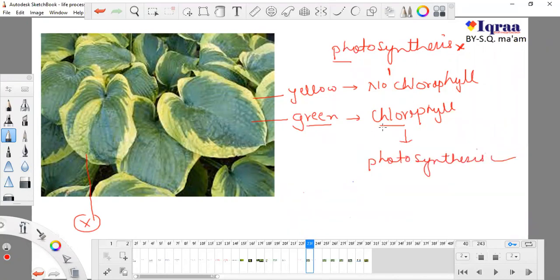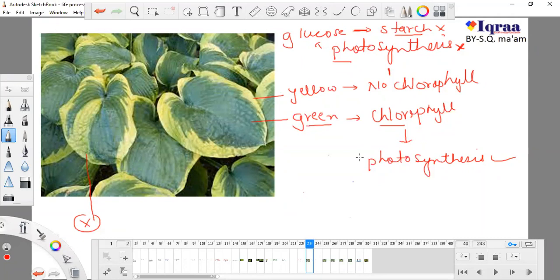So for sure, if there is no photosynthesis, there is no glucose, and if there is no glucose, there is no starch. So in these yellow parts, there is finally no reserve food material. That is very clear.